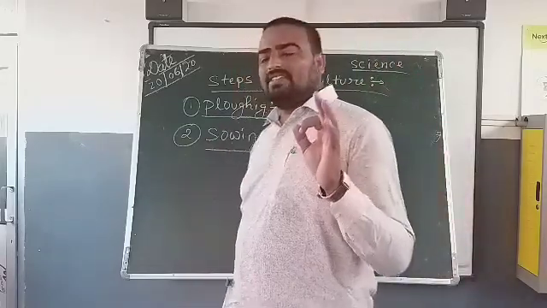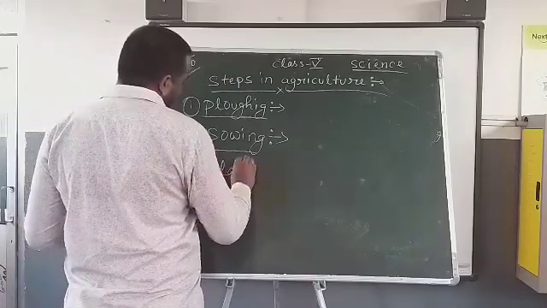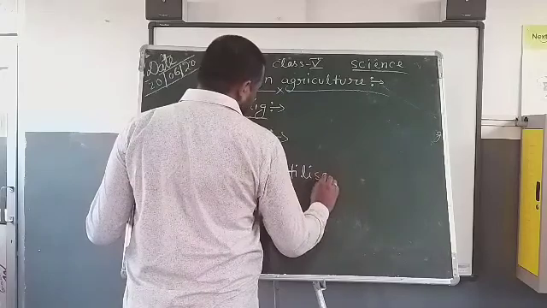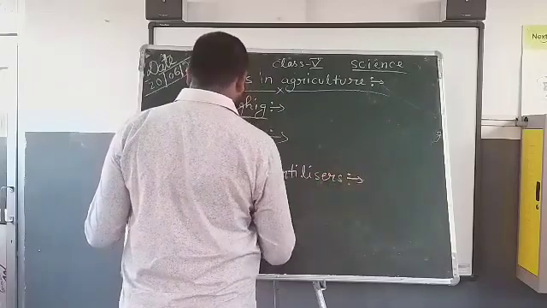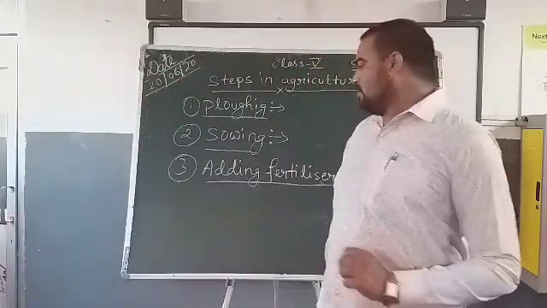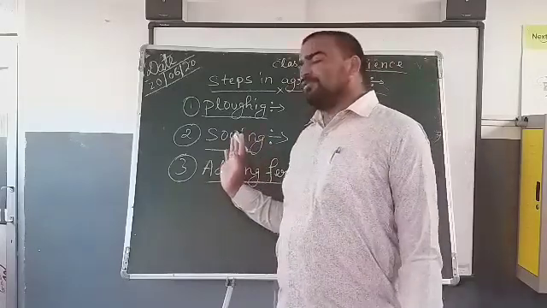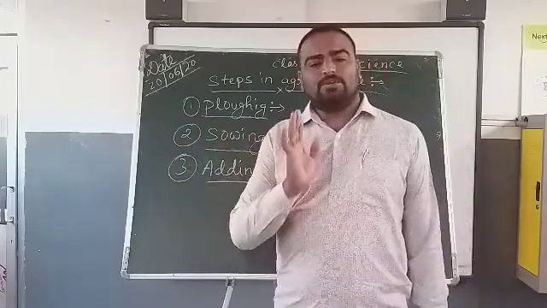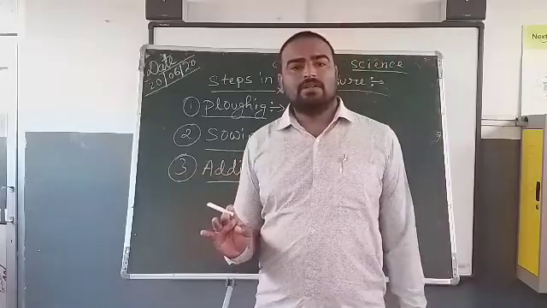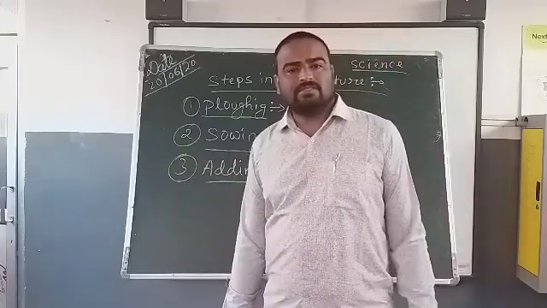Number three is adding fertilizer. After the growth of the plant, the soil needs rich nutrients for the growth of the baby plant, then the farmer uses fertilizer to provide the soil nutrients.